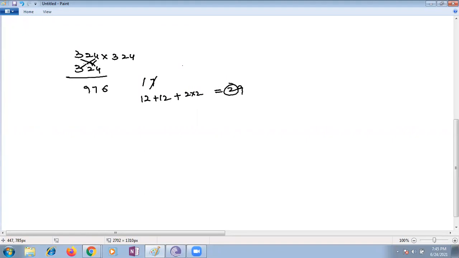Next, short cross, and 3 into 2. That will be 6 plus 6 plus 6. Carry 14. 12 plus 2, 14. Next, 3 into 3. 9 plus 9 plus 1, 10. 9 plus 1, 10. So 104976. 324 multiplied with 324. Once you check, please check in the calculator.